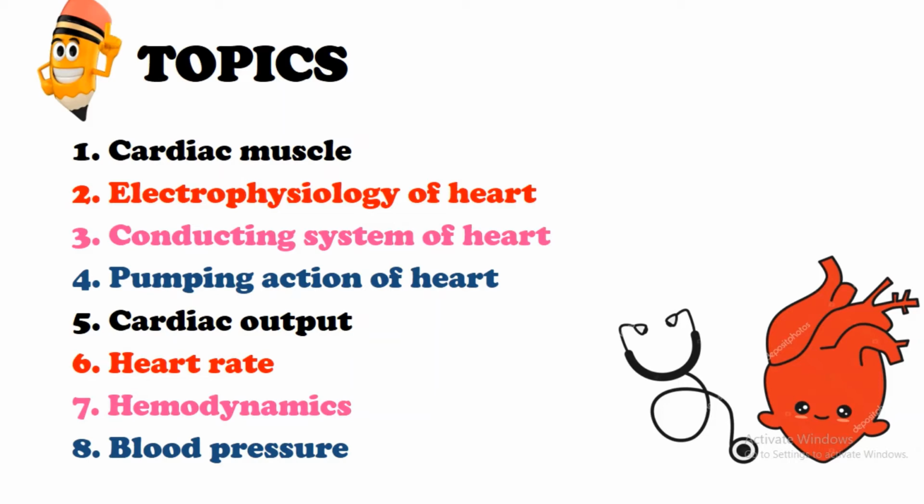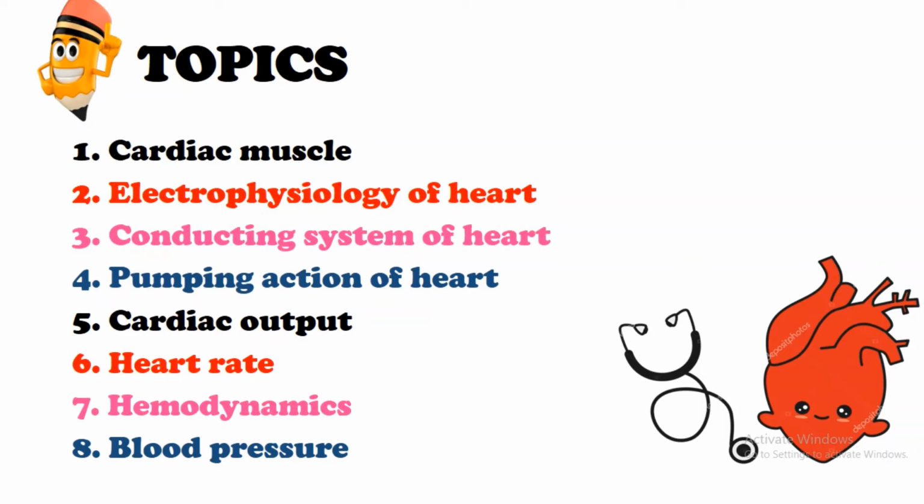Firstly, we will discuss the cardiac muscle, its properties like the Frank-Starling law, automaticity, refractory period, and so on. Then we will cover the electrophysiology of the heart, that is the action potential in the cardiac muscle, the types of action potential: fast response, slow response, pacemaker potential. Then the conducting system of the heart, the conducting pathways, what is AV nodal delay, what is the significance of AV nodal delay, depolarization pattern, repolarization pattern in the heart.